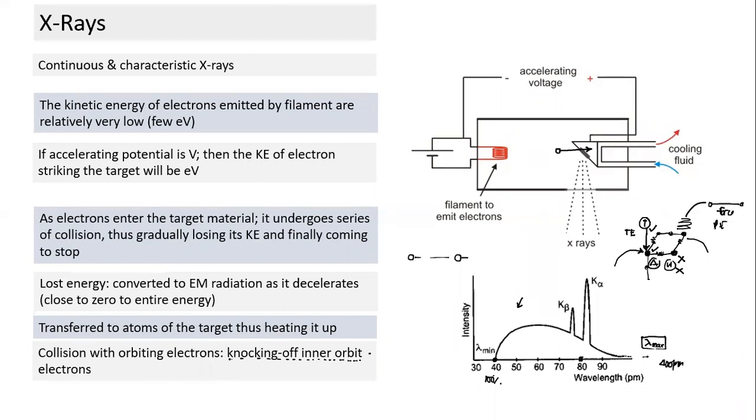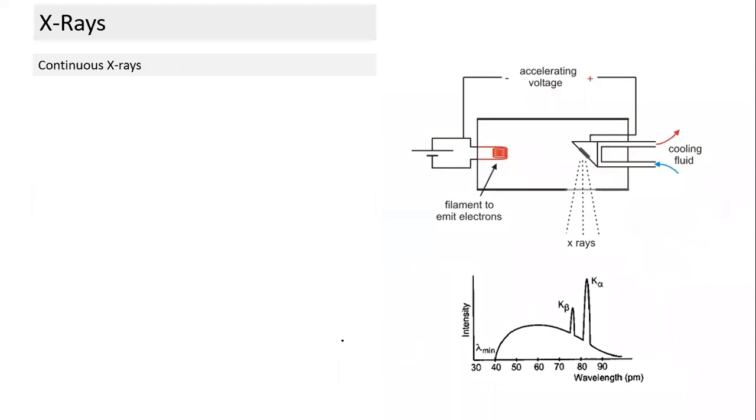What is the condition for knocking off an inner orbit electron? You understand that? Energy should be equal to or greater than the ionization energy of the inner orbit electron. And we have seen in the case of hydrogen, the closer it is to the nucleus, the higher the ionization energy. That's why an inner orbit electron will need even more energy. Are we clear on this part?